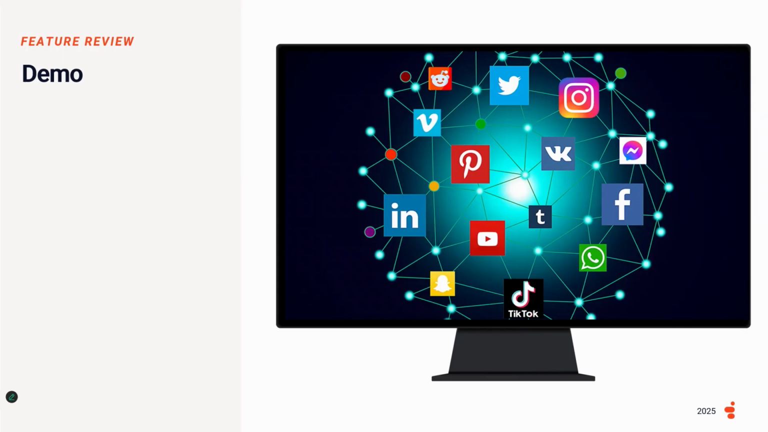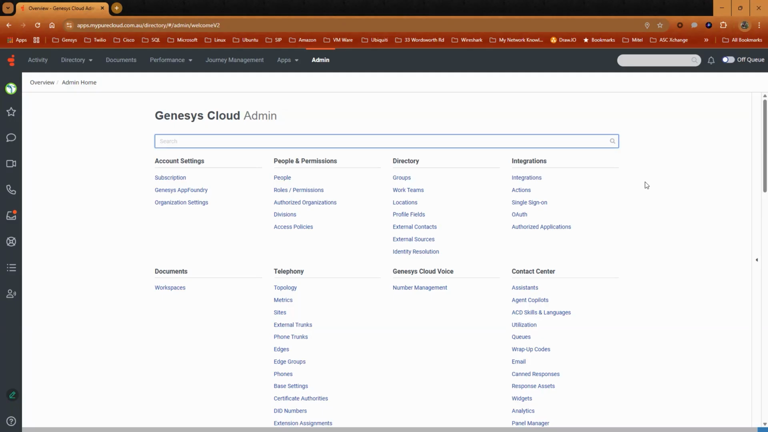Please ensure you have the required permissions to perform the configurations that follow. If you require assistance with roles and permissions, then feel free to reach out to us or visit the Genesys Resource Center. Let's go through the configuration.